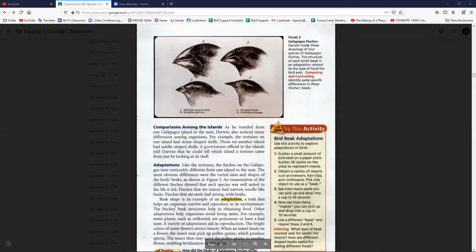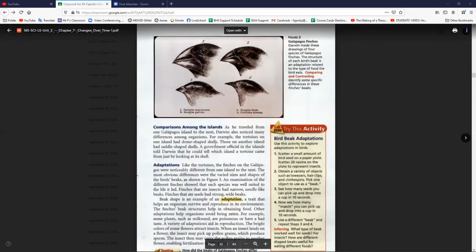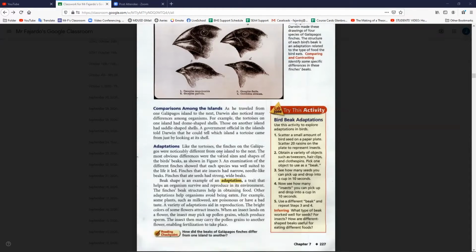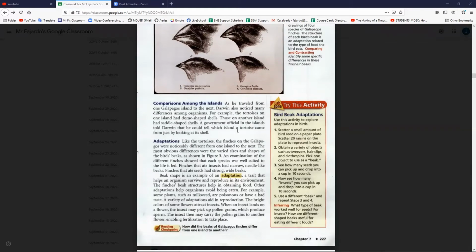As he traveled from one Galapagos island to the next, Darwin also noticed many differences among organisms. For example, the tortoises on one island had dome-shaped shells. Those on another island had saddle-shaped shells. A government official on the islands told Darwin that he could tell which island the tortoise came from just by looking at its shell. Like the tortoises, the finches on the Galapagos were noticeably different from one island to the next. The most obvious differences were the varied sizes and shapes of the birds' beaks, as shown in Figure 3.